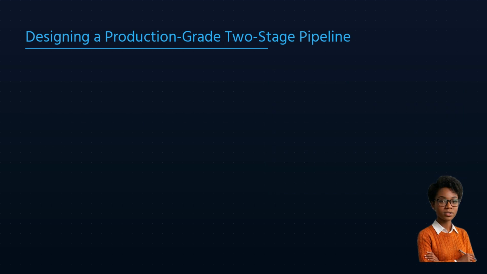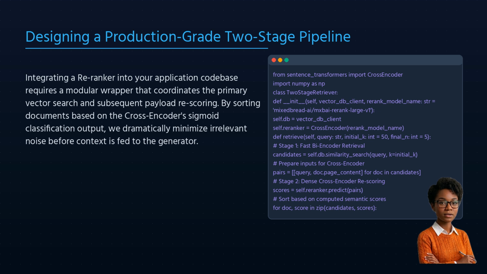Let's explore the conceptual code for this integration. We define a robust two-stage pipeline where we fetch 50 initial candidates using standard cosine similarity. We then send these candidate texts, along with the original user query, to a specialized cross-encoder model. The results are sorted dynamically based on the model's similarity score, ensuring the ultimate best hits bubble up to the top.